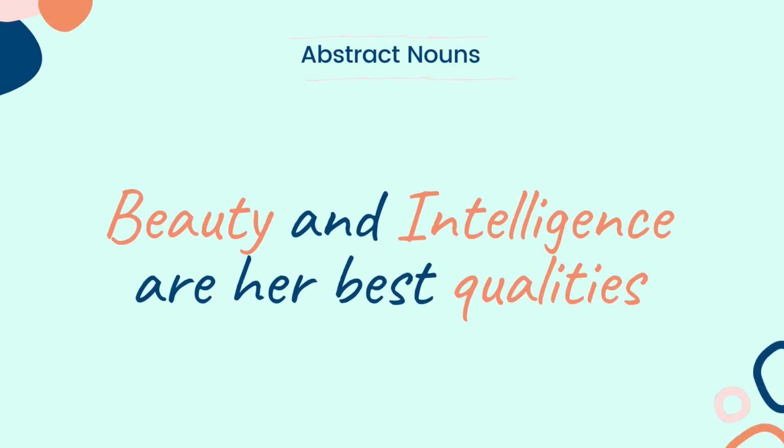Now, look into this example. Beauty and intelligence are her best qualities. Here, how many abstract nouns are there? Think about it. If you observe closely, three abstract nouns are there: beauty, intelligence, and qualities. I hope now you are clear on abstract nouns.